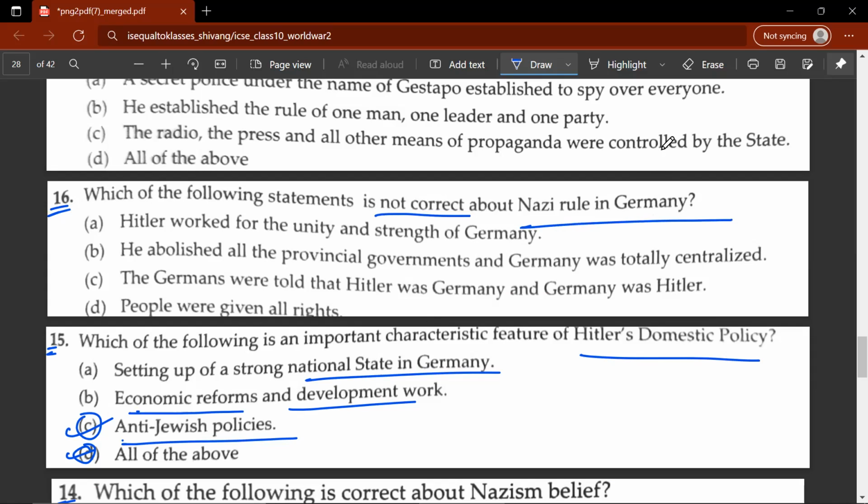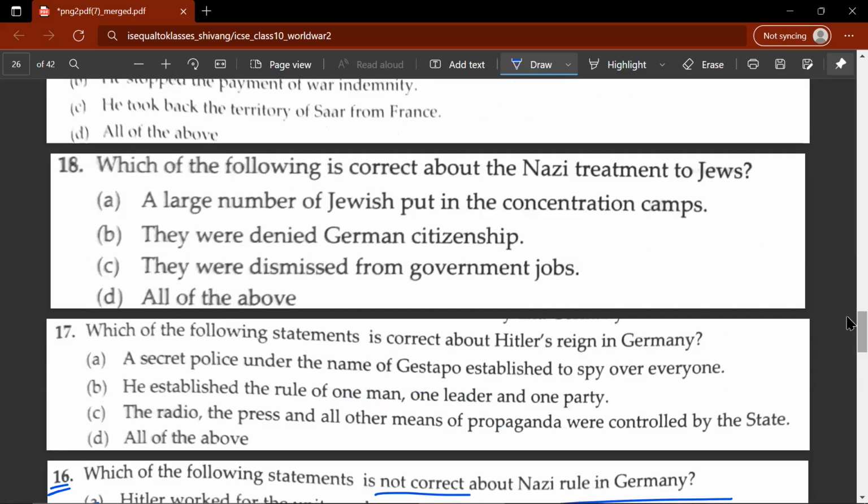16th question, which of the following statements is not correct about Nazi rule in Germany? So let's look at the following options and decide which is the correct option. Hitler worked for the unity and strength of Germany. This is correct. He abolished all provincial governments. So this is also correct. Germans were told that Hitler was Germany and Germany was Hitler. Yes. People were given all rights. This is false. So D would be the correct answer.